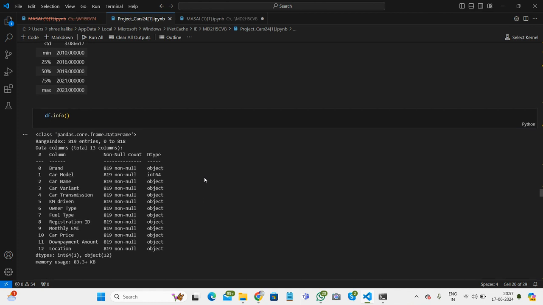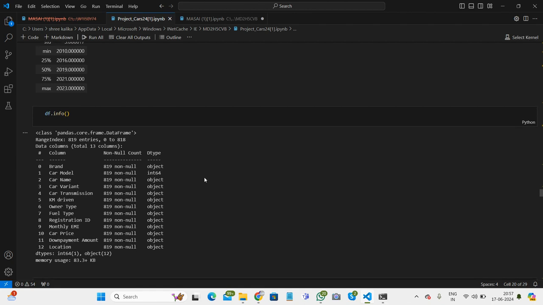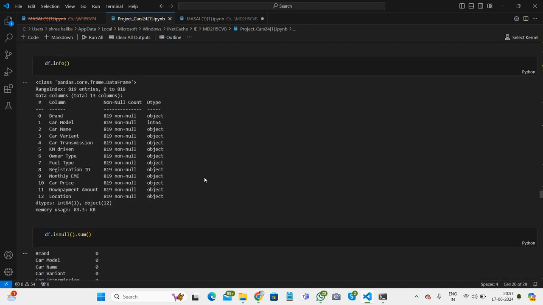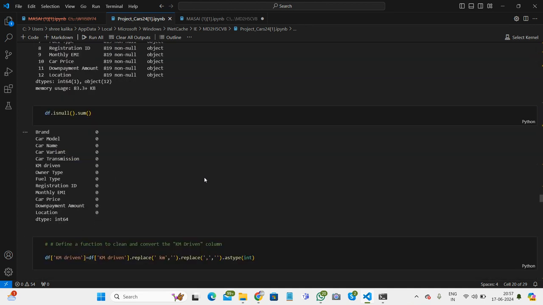If there are 4 null values in the brand column, then it shows 815 in that data set. After that we also use the df.isnull.sum function to check the null values in a data frame.